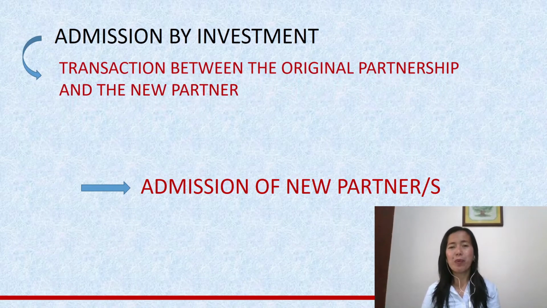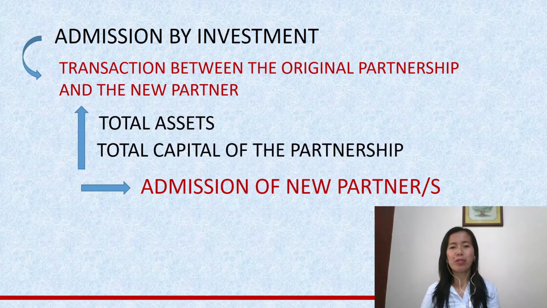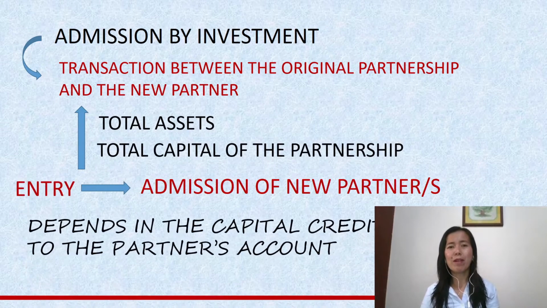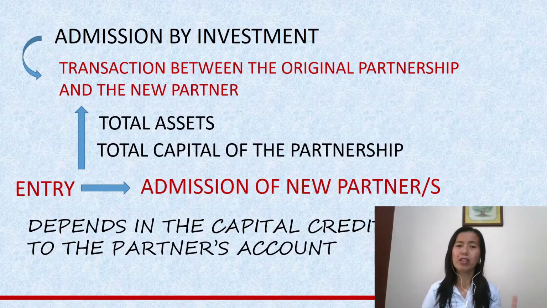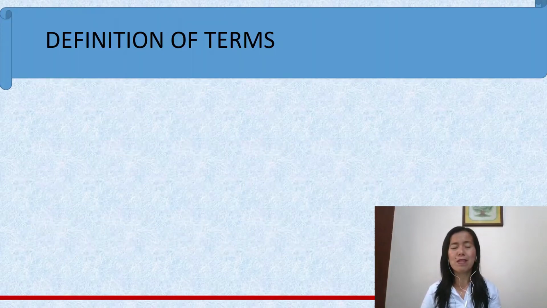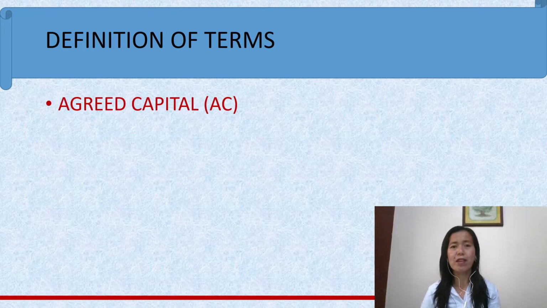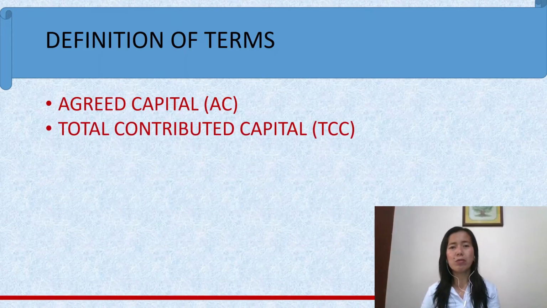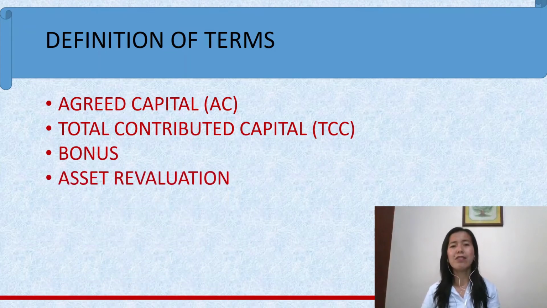Okay, therefore we can expect that there will be an increase in the total assets and the total partnership's capital in this transaction. And the entry to record admission of new partners depends on the capital credit of the partner's account. But before I present to you different scenarios to best explain this concept, let us define these terms. We have the agreed capital or AC, the total contributed capital, TCC, bonus, and the asset revaluation.